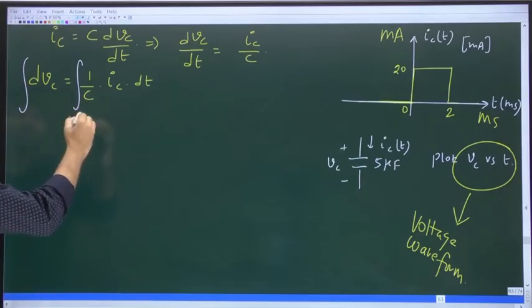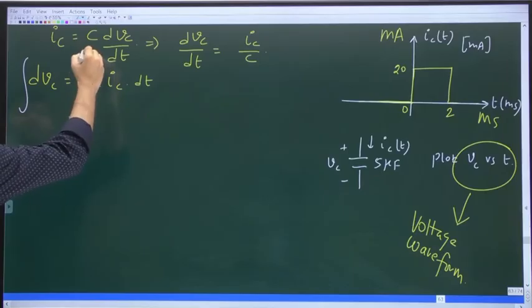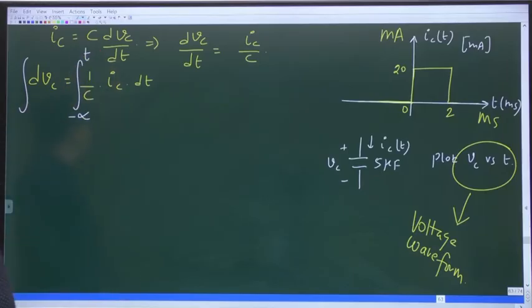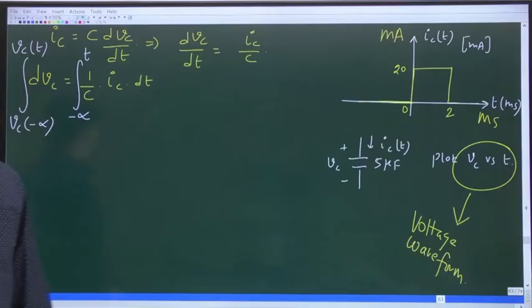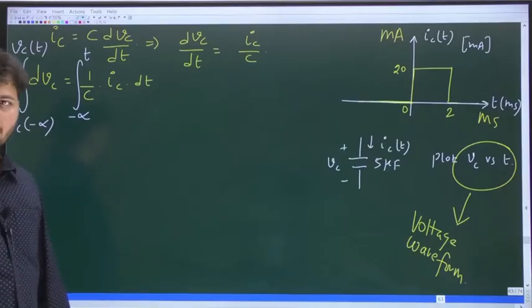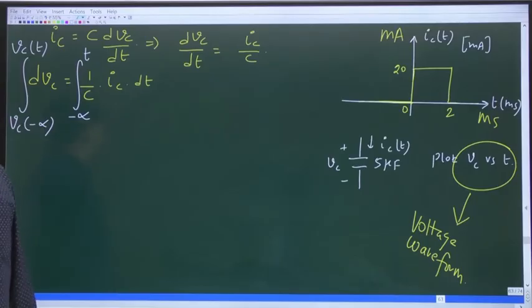Let us do the integration from minus infinity up to t, because on the right hand side the integration is being done from minus infinity up to t. On the left hand side the limits of the integral will be Vc at minus infinity up to Vc at t. I hope everything is clear so far. It is the same thing that we have already written before in our discussion on capacitor.